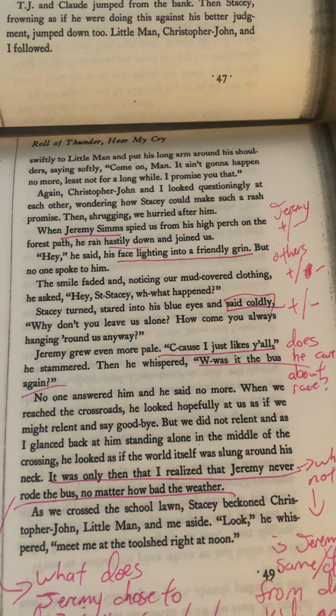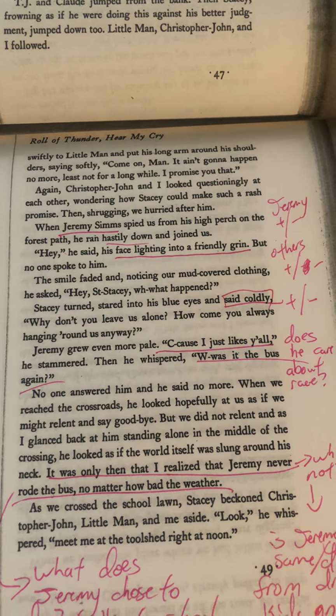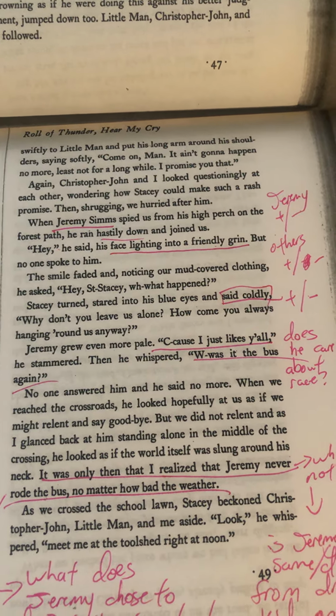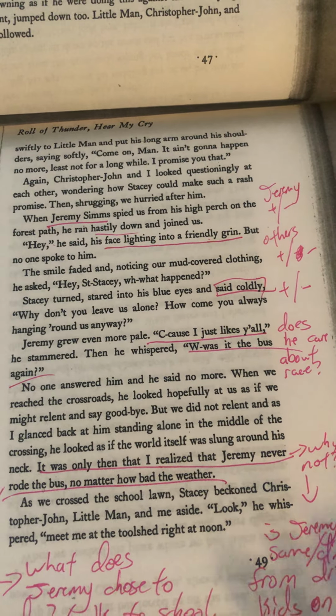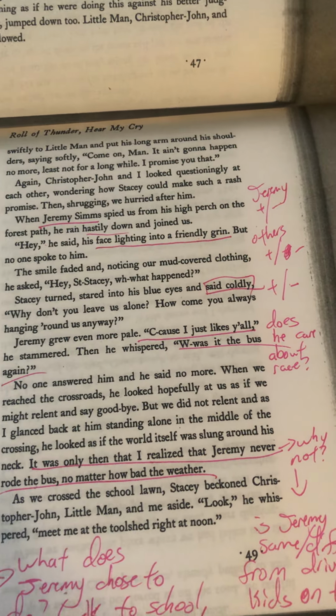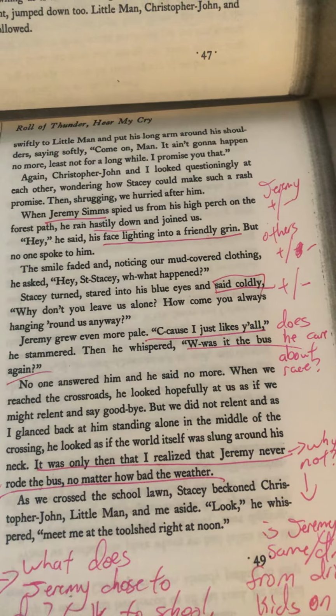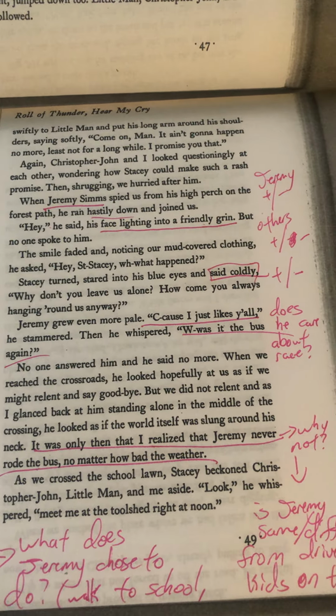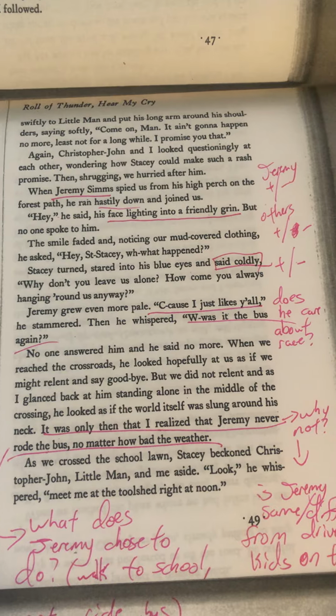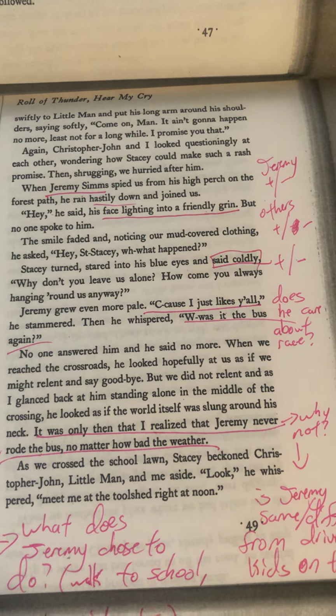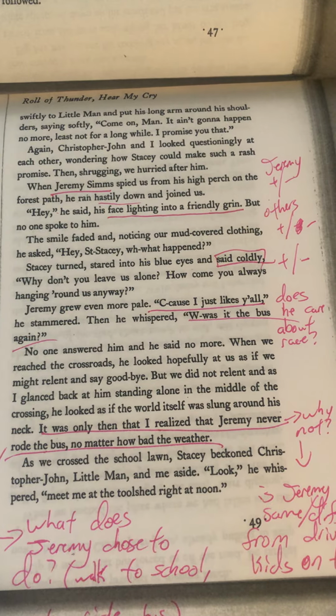So then it says, Jeremy grew even more pale. Because I likes y'all, he stammered. Then he whispered, was it the bus again? So based off what we're seeing here, Jeremy says, because I likes y'all. Does he care about race? Does he act the same as the others? Then as it goes down, nobody answered. He looked at us hopefully, hoping they might say goodbye.